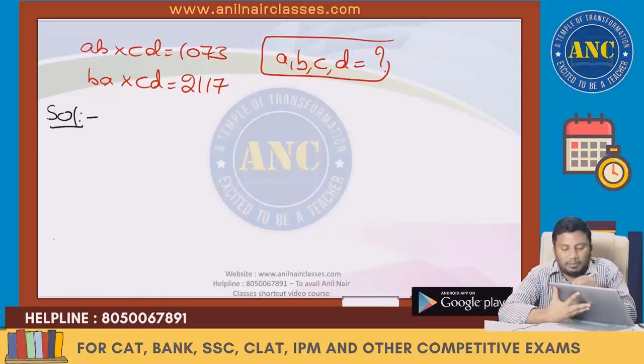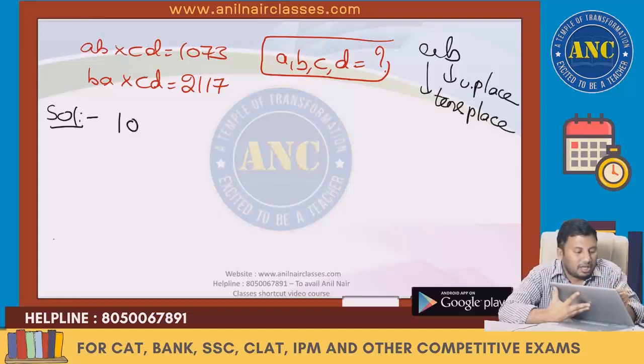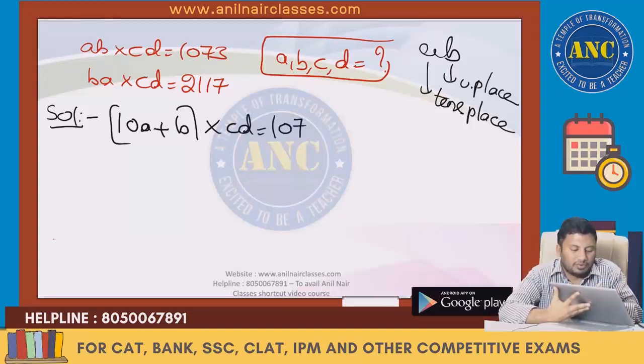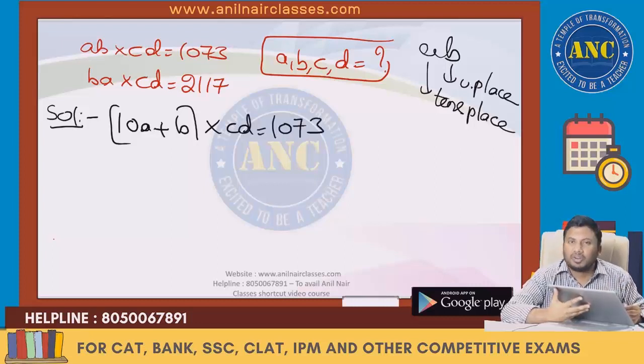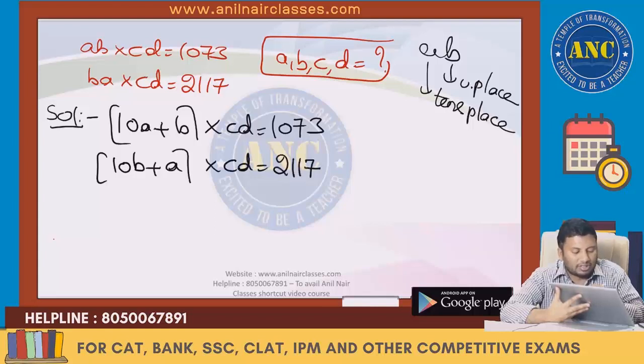A is in the tens place and B is in the units place. So AB is 10A plus B. 10A plus B into CD is 1073. Am I right? 23 can be written as 10 into 2 plus 3. Similarly, 10B plus A into CD is nothing but 2117.